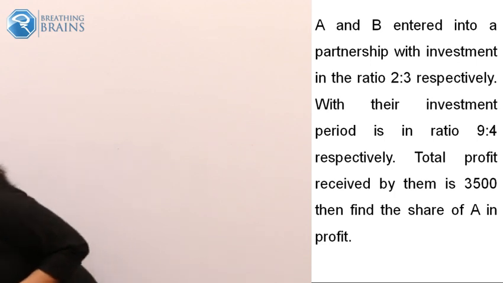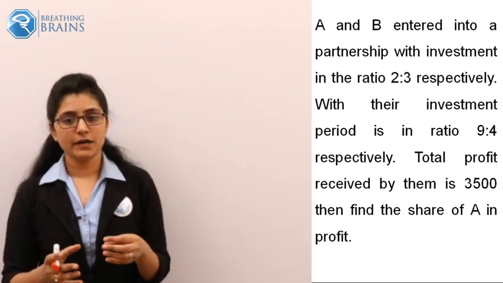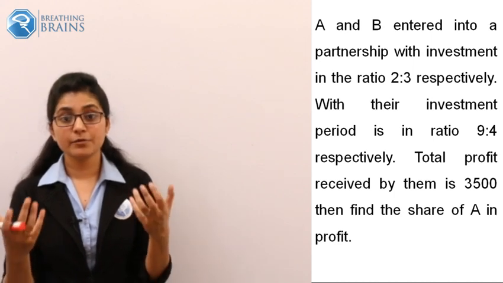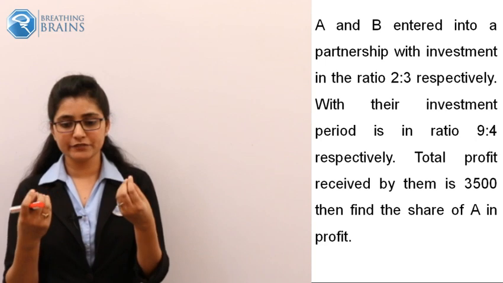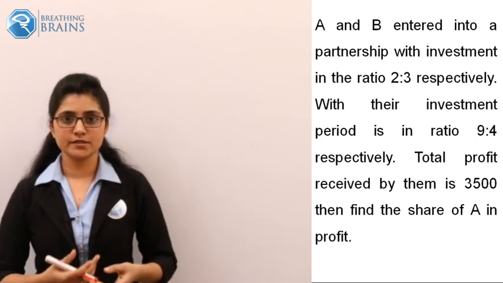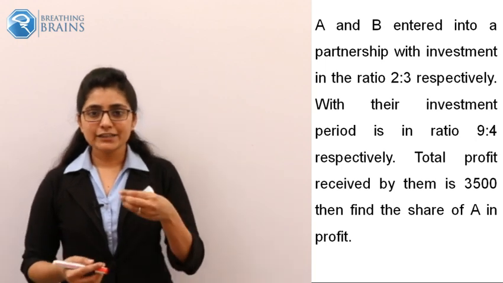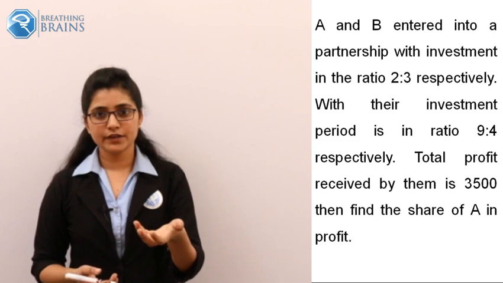Okay. So there are two persons, two friends, A and B. They come up with one decision that they want to start one firm, one business. Now, some money should be invested for the starting, right?